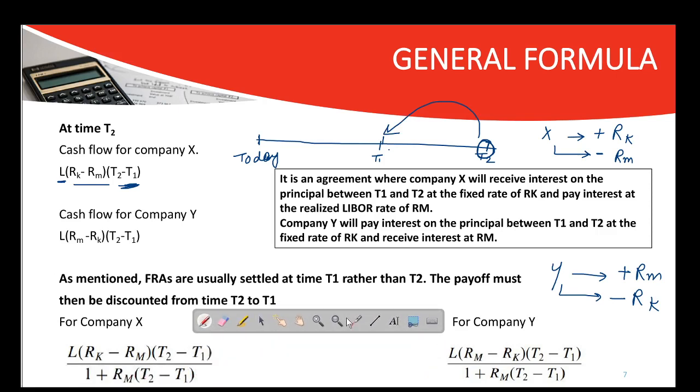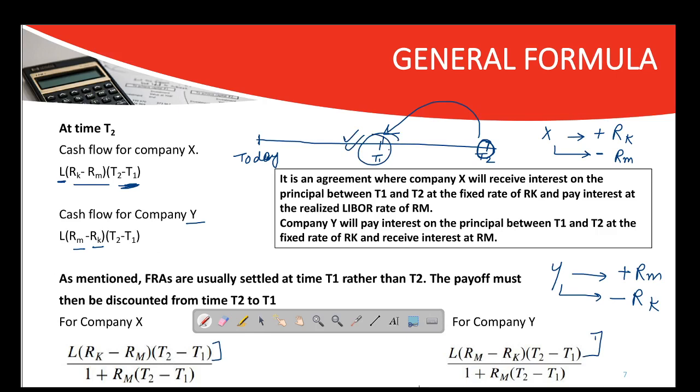So for company Y, again, what is Y receiving? RM. What is Y paying? RK. For how many time periods? T2 minus T1. Now as I have told you before, FRAs are usually settled at time T1. It means that you need to discount it. So this is the cash flow of both the companies.